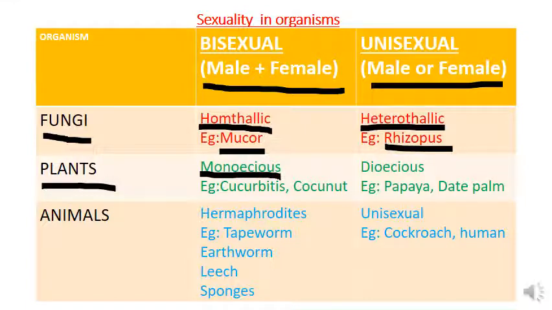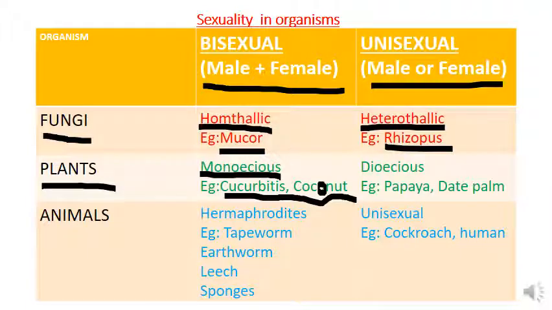So in case of plants, if the male and female gametes are produced by the same plant itself, it is called monoecious plant. Male gamete and female gamete produced by same plant, it is called monoecious. Examples are cucurbits, that is the cucumber family. Then coconut. So these are examples for monoecious condition.